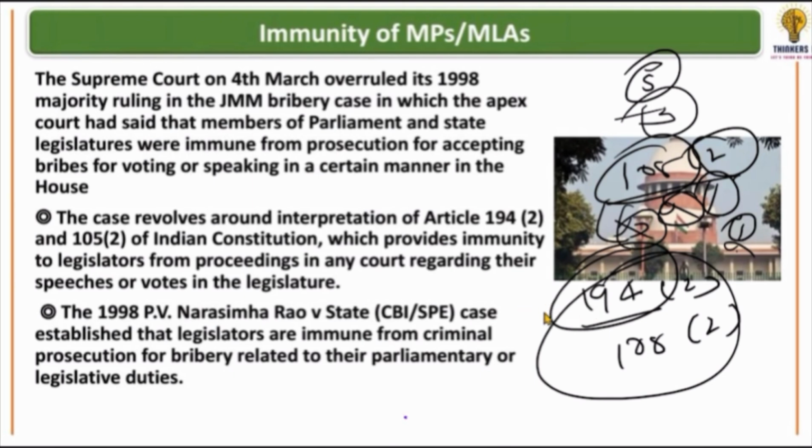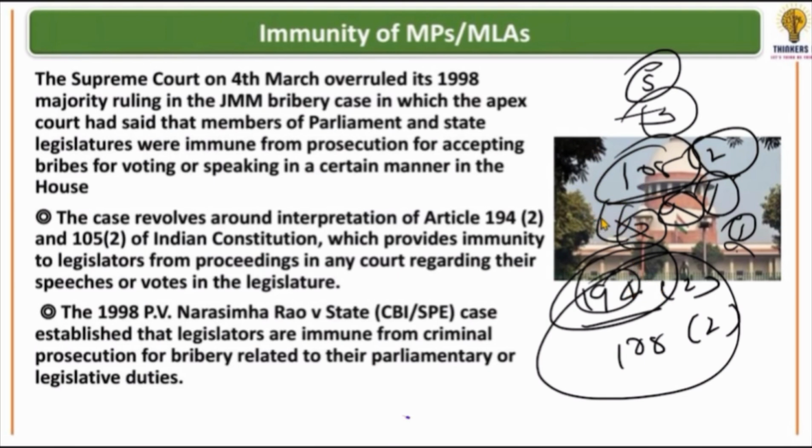No action can be taken against him in court. No case can be initiated against him. He is granted this immunity. Why is this immunity granted? So that he can perform his duties well, speak clearly, give such a speech or issue such a report. If a case is lodged against him, he wouldn't be able to do these things, so he wouldn't be able to work well. This is why it is given under Articles 194 and 105. Until now, the Supreme Court had also given its verdict.